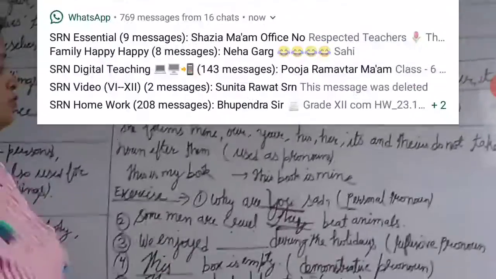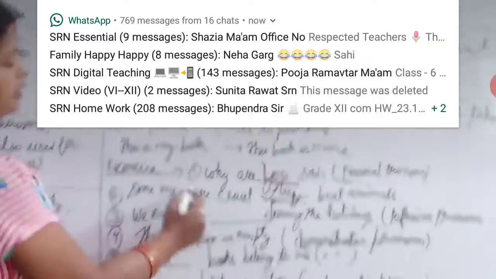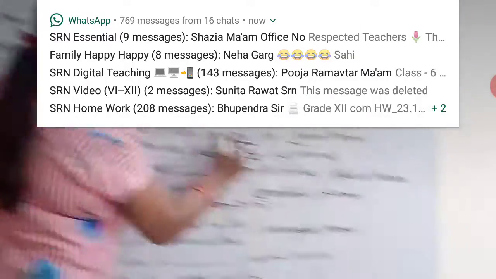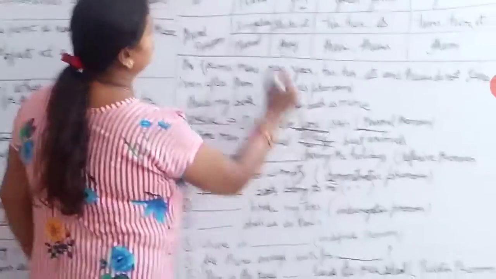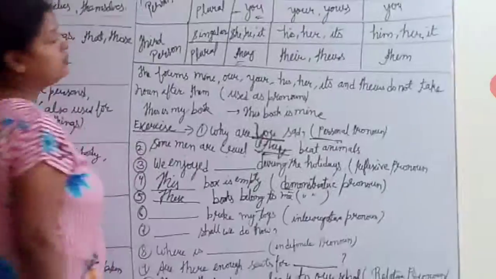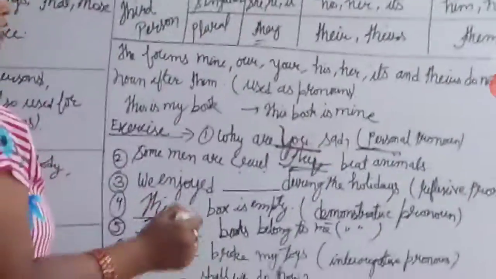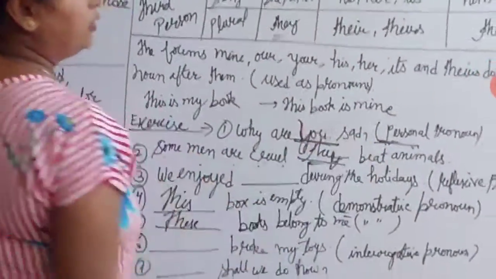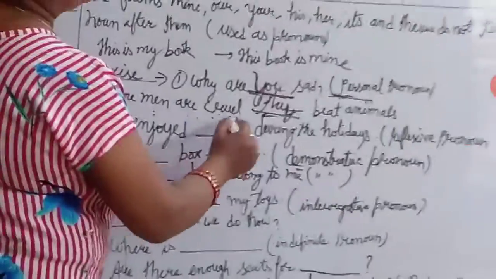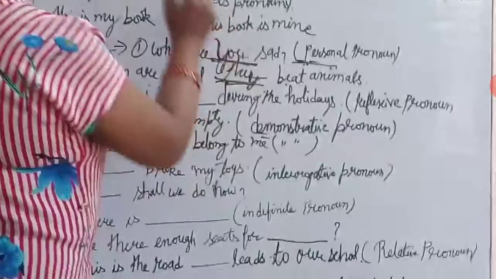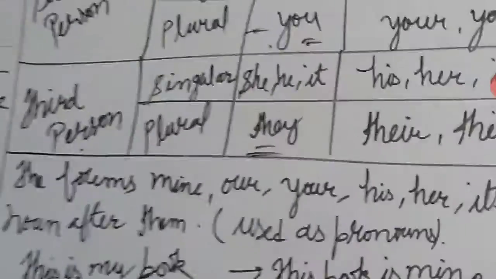So I will give you two examples also. Why are you so sad? That is an example of personal pronoun, and you comes in the category of second person. That is the first kind of pronoun. Again, one more example: Some men are cruel. They beat animals. They comes in the category of third person. That is also an example of personal pronoun.